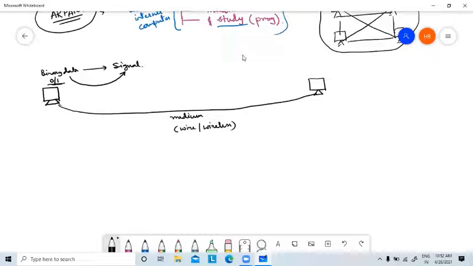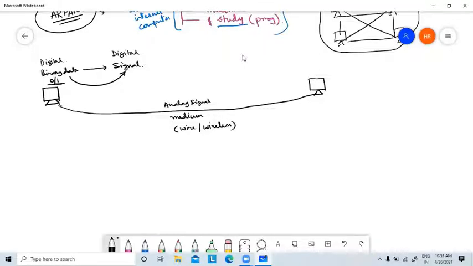Now, for this media there is another problem. This type of media basically supports analog signals. From binary data, the signal you have created should be in digital form: digital data to digital signal. You have converted that, but most communication media support analog signals.